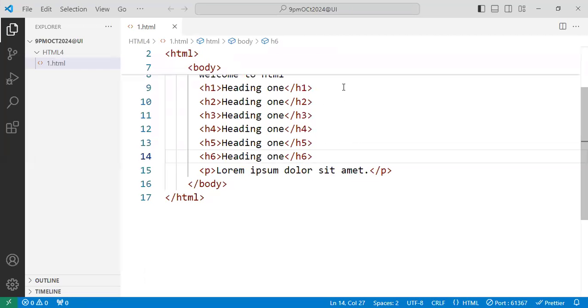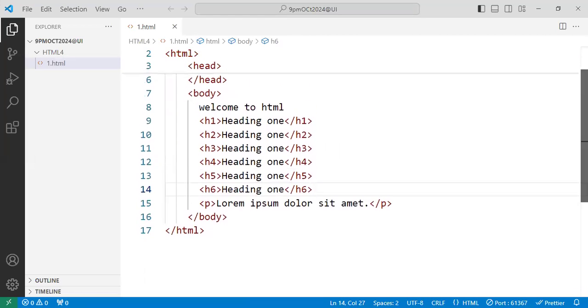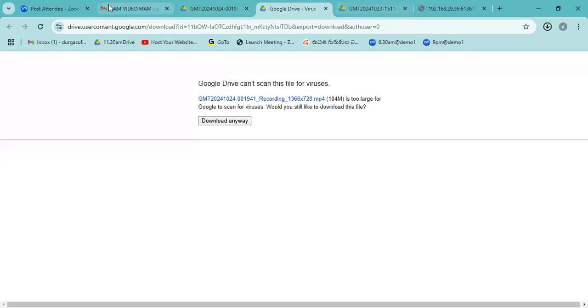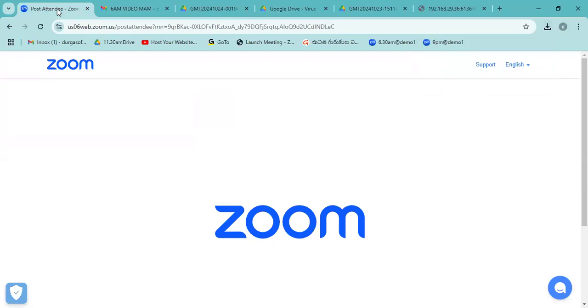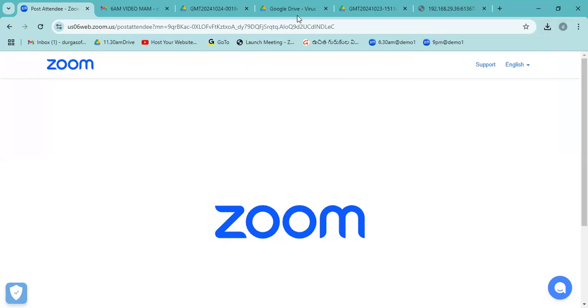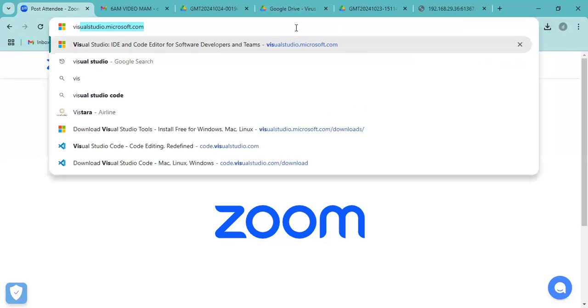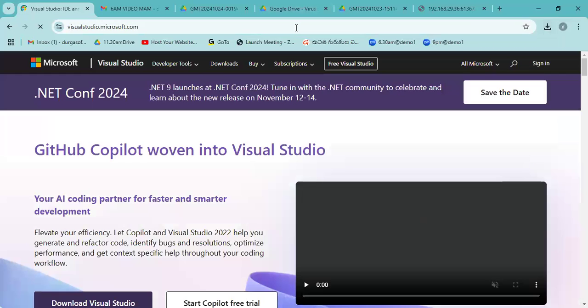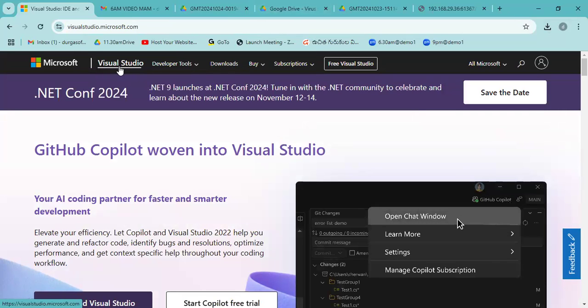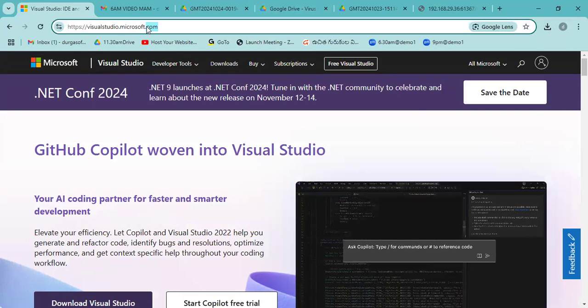So in this HTML page, we are writing H1 to H6 headings and paragraphs. So let's check whether we are using these headings in any website or not. If you go to Zoom, you can check it here. Some headings, not in this Zoom. Here I'm going to visualstudiocode.com, Microsoft Visual Studio Code. I want to go for VS Code.